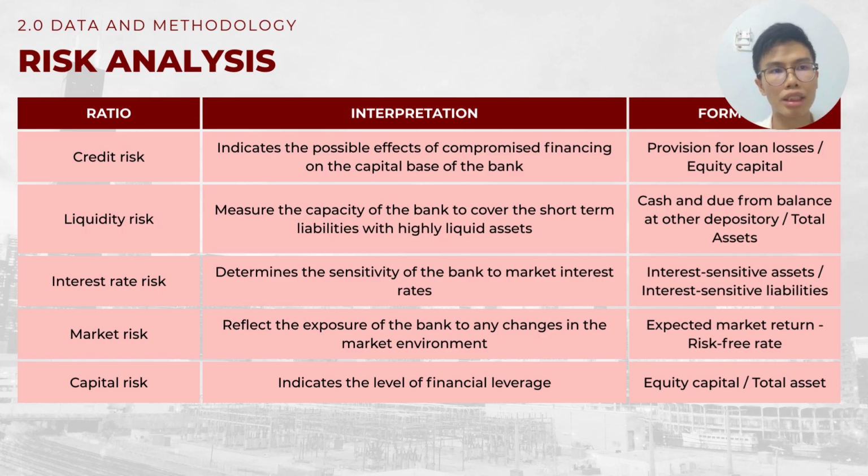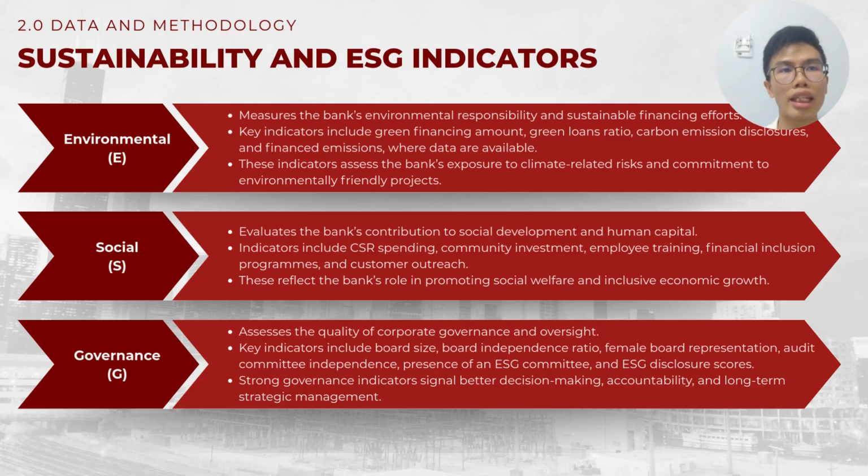Interest rate risk determines the sensitivity of the bank to market interest rates. Market risk reflects the exposure of the bank to any change in the market environment. Capital risk indicates the level of financial leverage. The third part is sustainability and ESG indicators. There are 3 parts in this indicator, which is ESG: environmental, social, and governance.